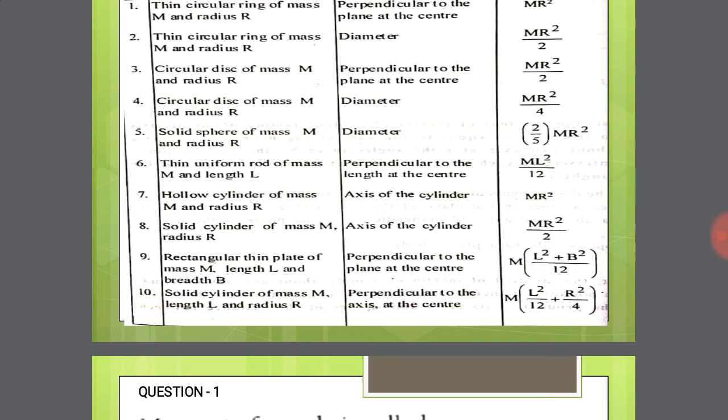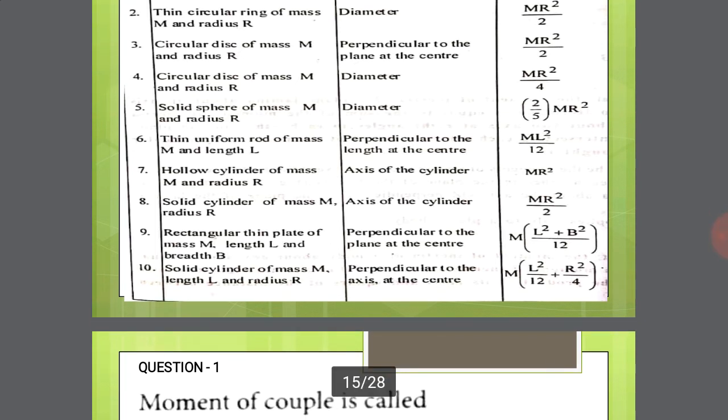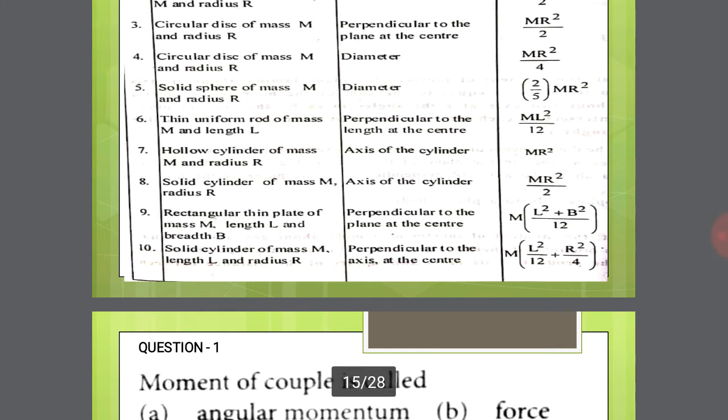Sixth one, thin uniform rod of mass m and length L, axis perpendicular to the length at the center, expression ML square by 12. Seventh one, hollow cylinder of mass m and radius R, axis of rotation the axis of the cylinder, expression MR square. Eighth one, solid cylinder of mass m and radius R, axis of the cylinder, expression MR square by 2. Ninth one, rectangular thin plate of mass m, length L and breadth B, axis perpendicular to the plane at the center, expression M into L square plus B square divided by 12.